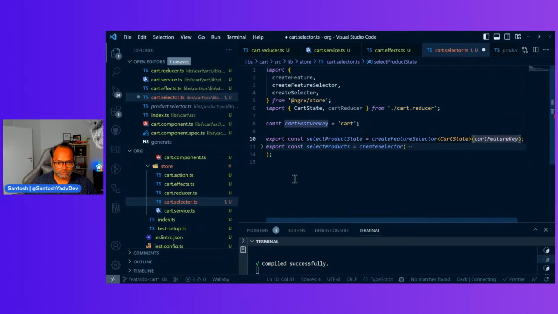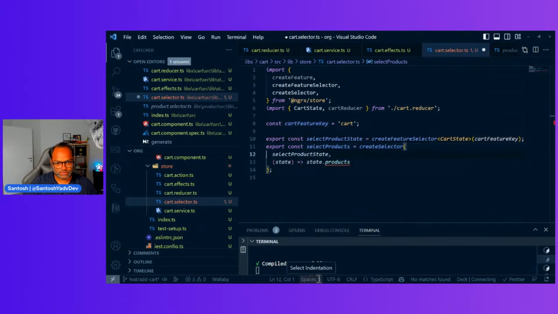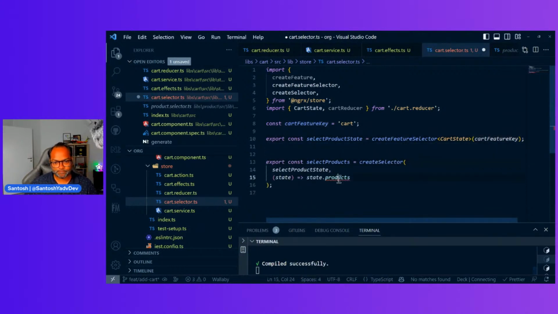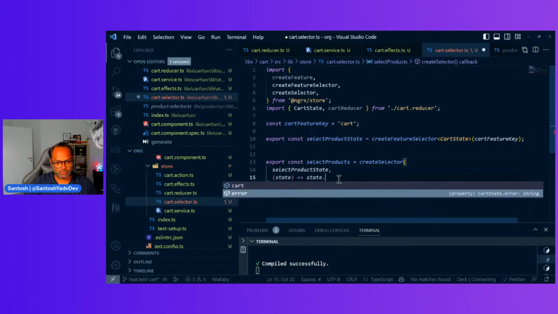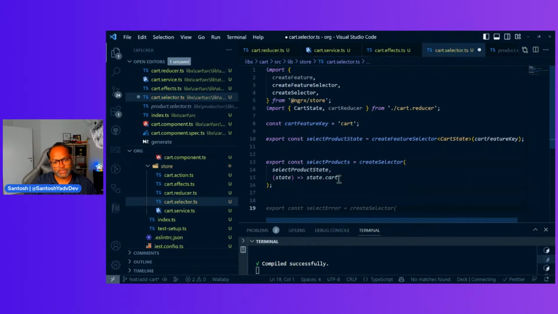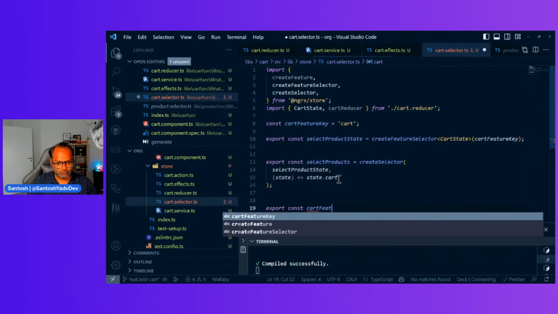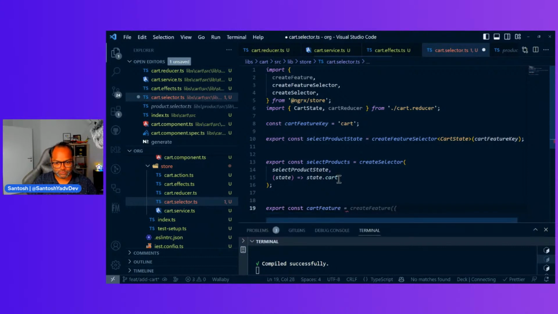And what we need is cart information. So I'll just select state dot cart, and we create a feature. So const cart feature, and we use create feature.